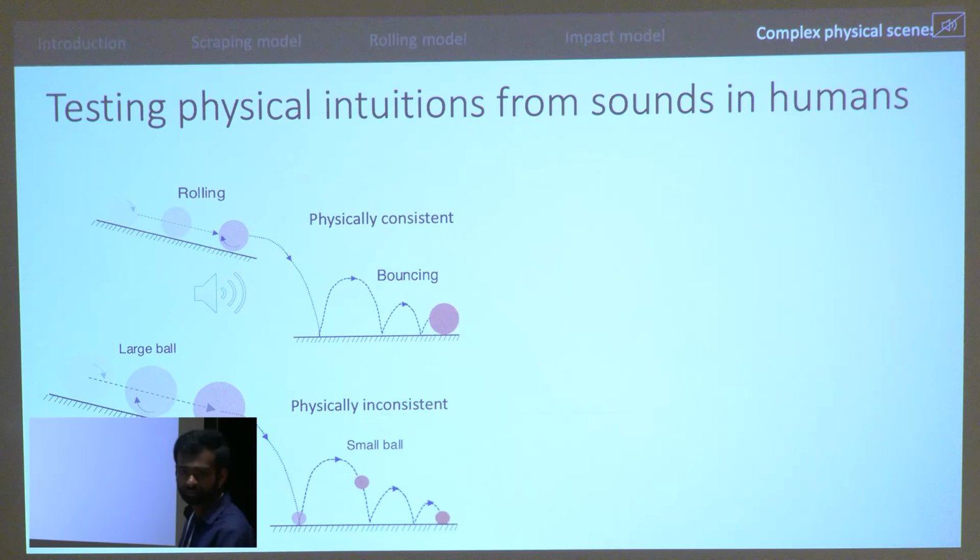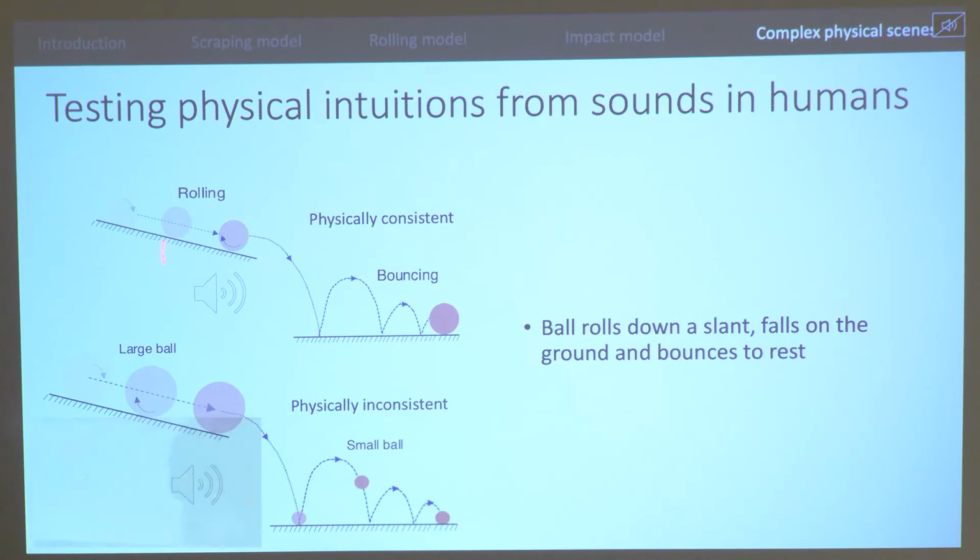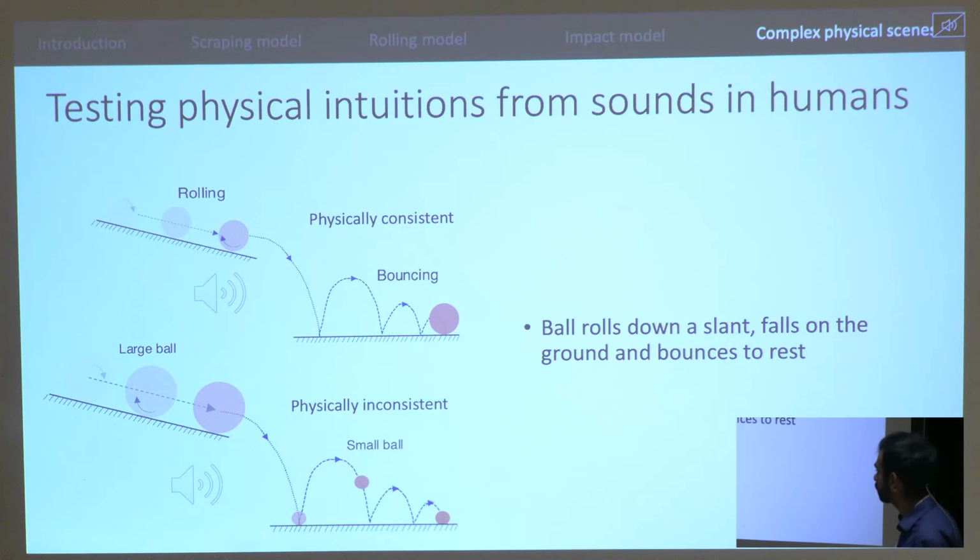Just to give you an idea of some of the physical situations that we have simulated for this, we simulate a ball rolling down a slant and falling on the ground and bouncing to rest, something like this. The good thing is, because of this model, we are able to generate sounds for the physically correct situation, as well as the physically inconsistent situation where a larger ball would roll and a smaller ball would bounce. So this was the physically correct or the physically consistent condition, and this was the physically inconsistent condition, as you could see.